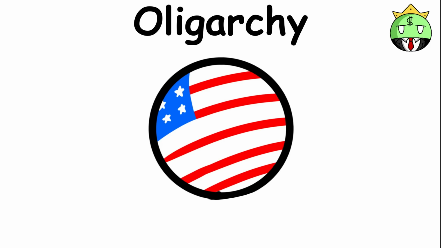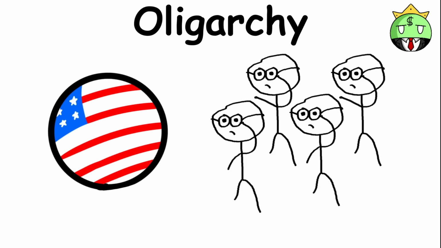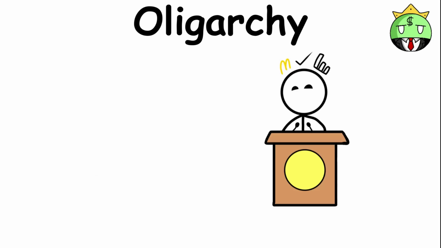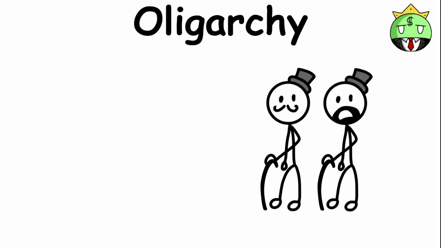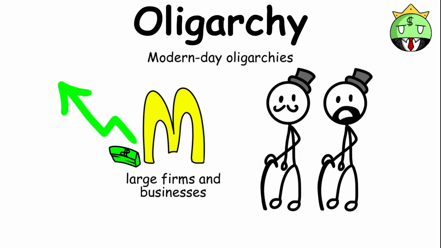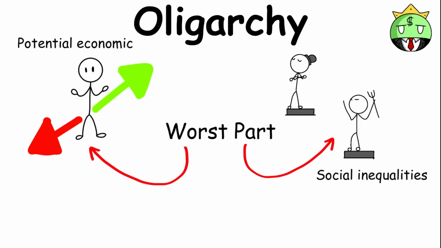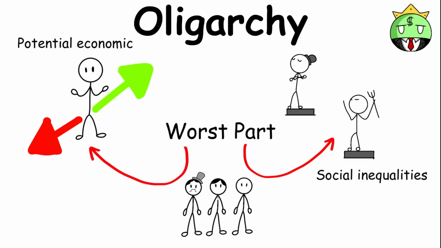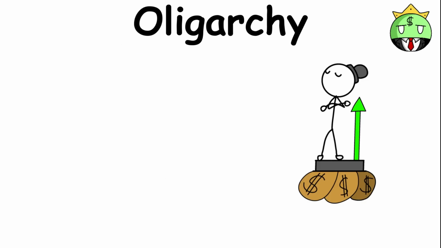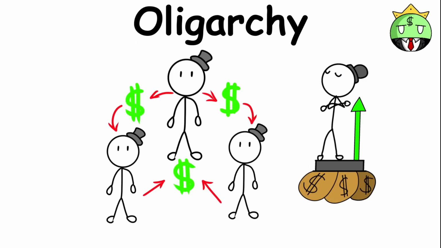The United States is officially a federal government, but some people describe it as having oligarchic features, because large corporations and wealthy interests can have significant influence over politicians and government decisions. Modern oligarchies can develop when major businesses and wealthy individuals gain too much political influence. One of the biggest problems with oligarchy is the possibility of large economic and social differences between classes, because government decisions may mainly benefit the wealthy and powerful.